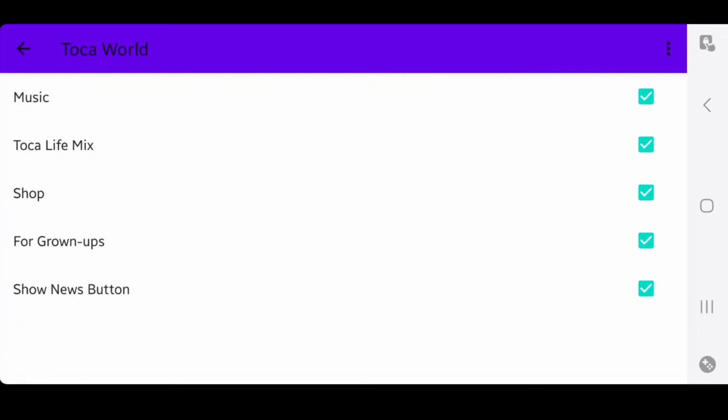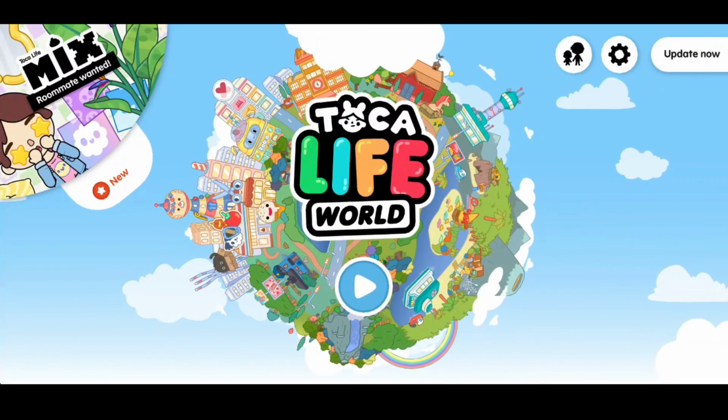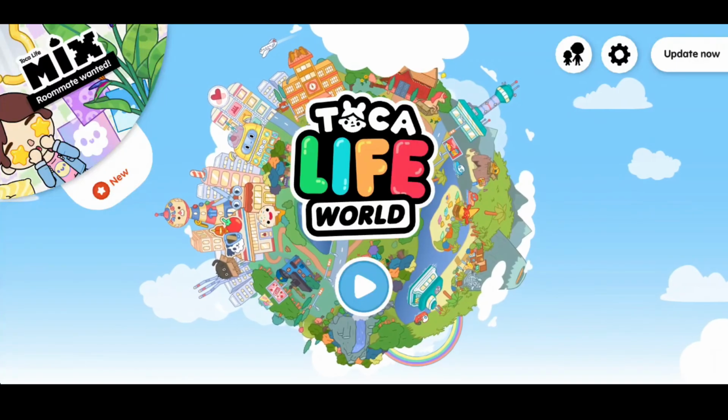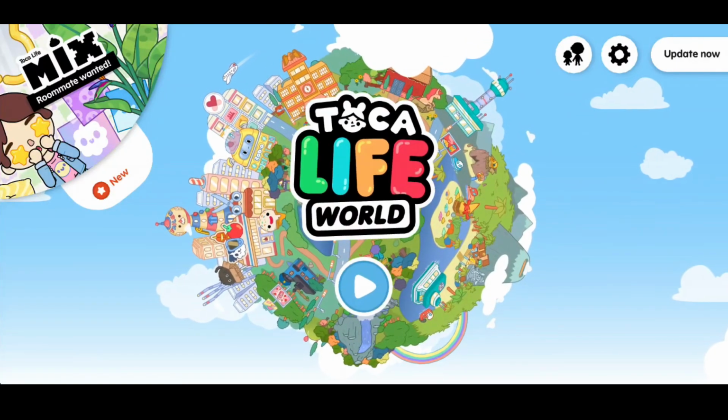Once we put in our date of birth, what you will need to do is make sure music right there is checked. So if this is not checked, there will be no music or game sound coming through when you are playing the game. So make sure this is checked right there, and then you can go back to the main page. And then once you do that, that will mean that you have fixed the problem with no music or sound on Toca Life World.